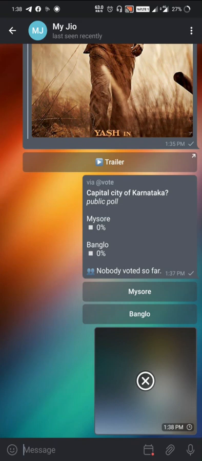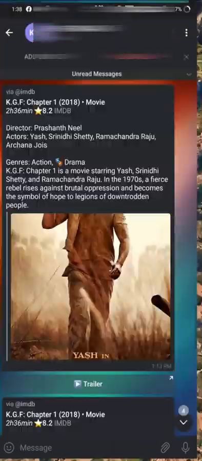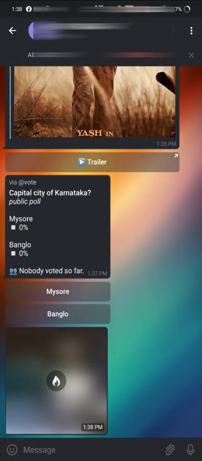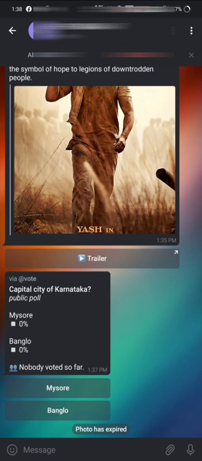It is already sent. One more thing highlighted here is that you can add multiple accounts in Telegram. Now a message came to the other number. Once I see it, it automatically deletes after 1 or 2 seconds. See, the photo has expired. You can utilize these options in Telegram.